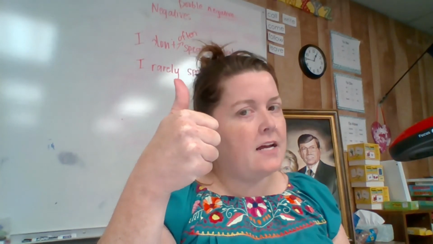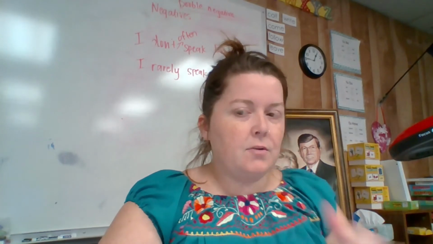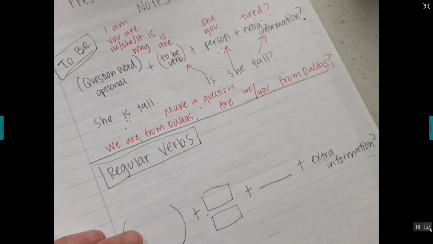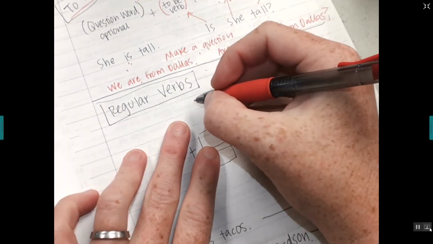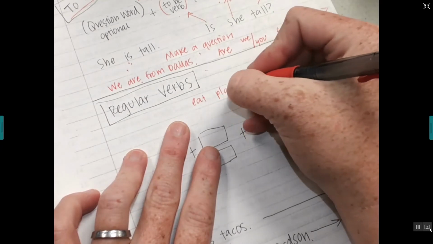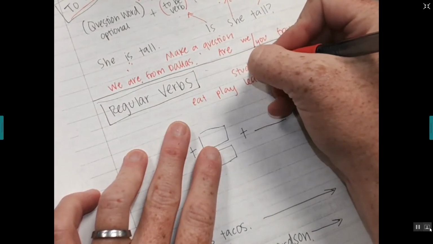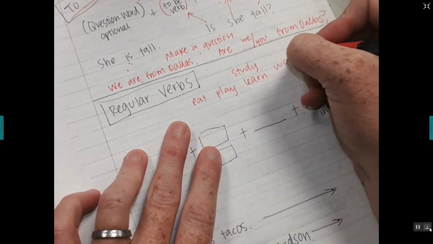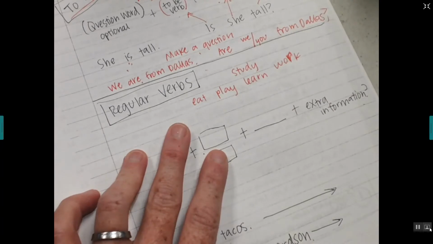You got it, right? You understand? All right. Next one. This next one is for regular verbs. All right. Regular verbs. So like eat, play, learn, study, work. Work with an R. Those are all regular verbs.